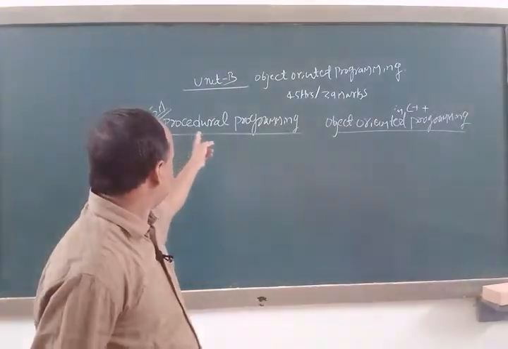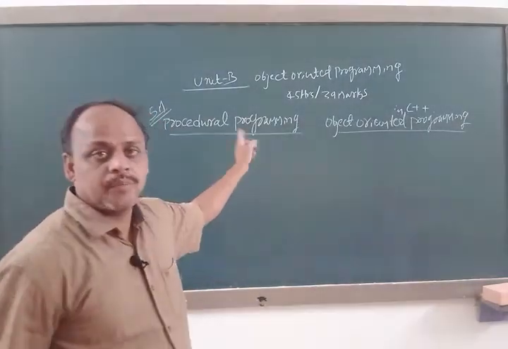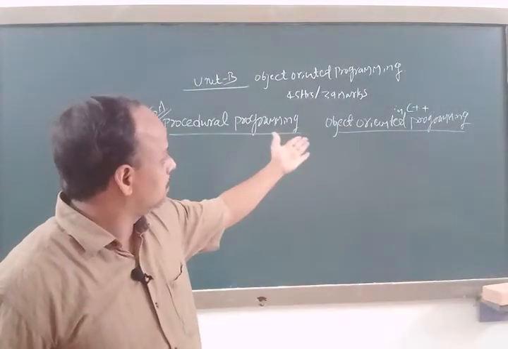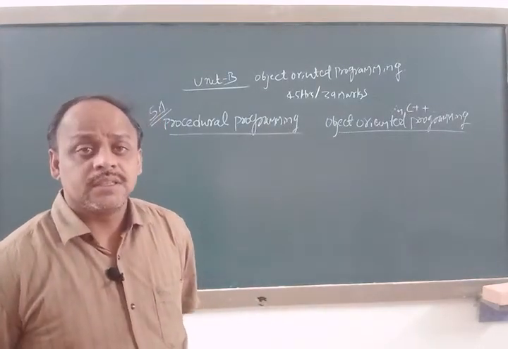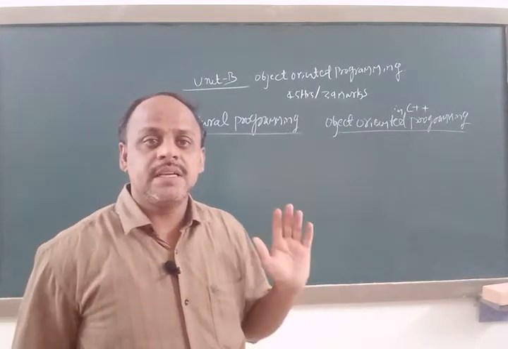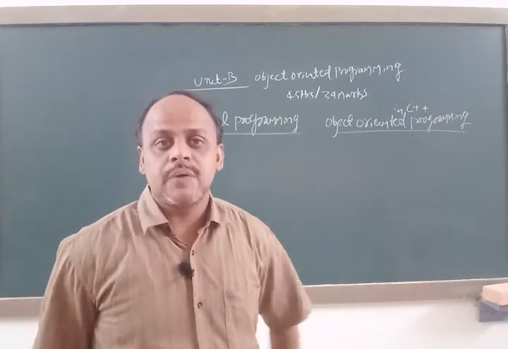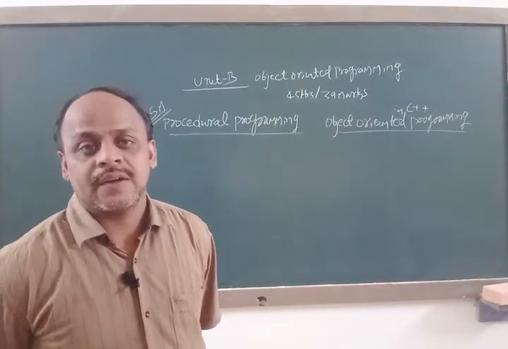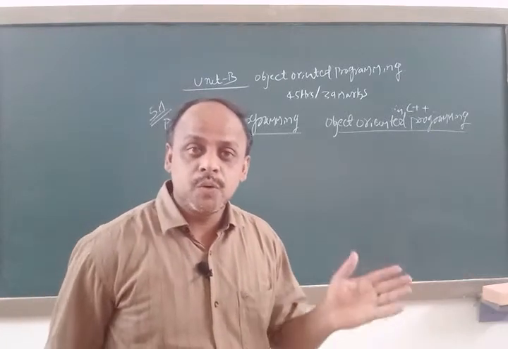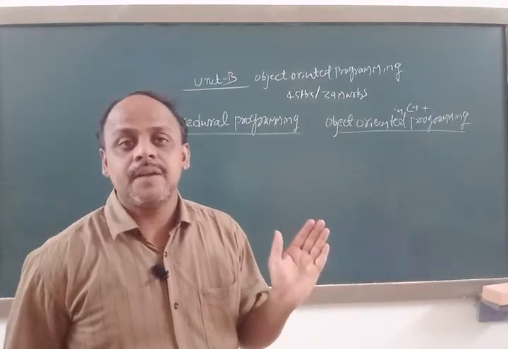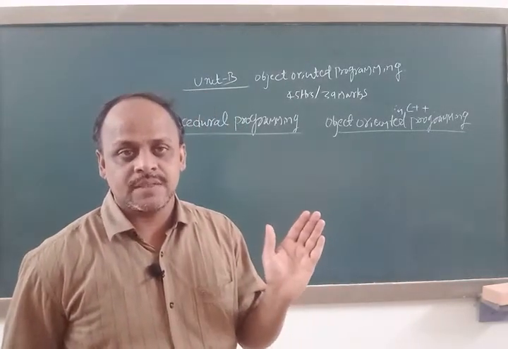What is meant by procedural programming as well as object oriented programming? These are nothing but techniques or methods used to develop programming languages. Especially these are used to develop high level programming languages, right?